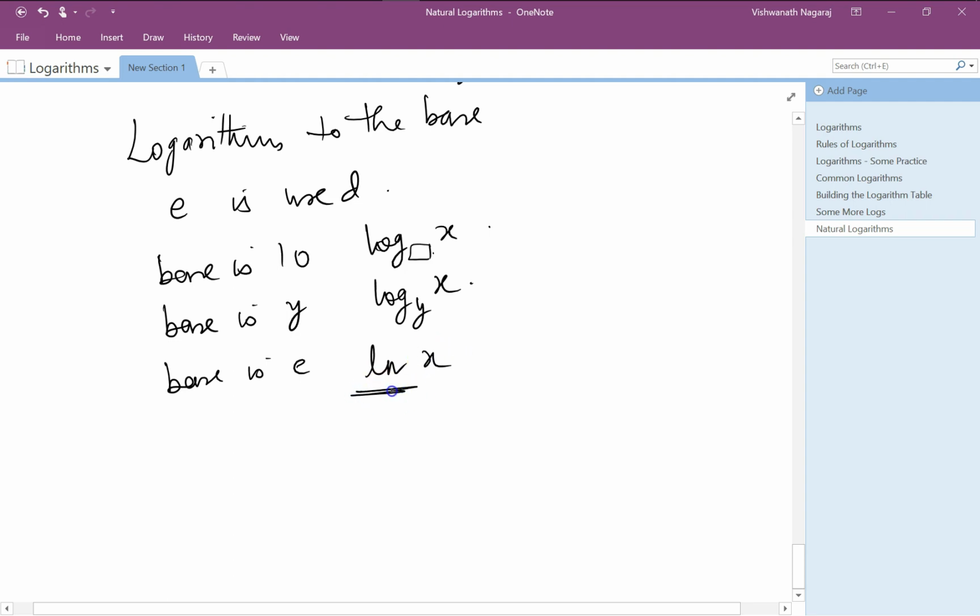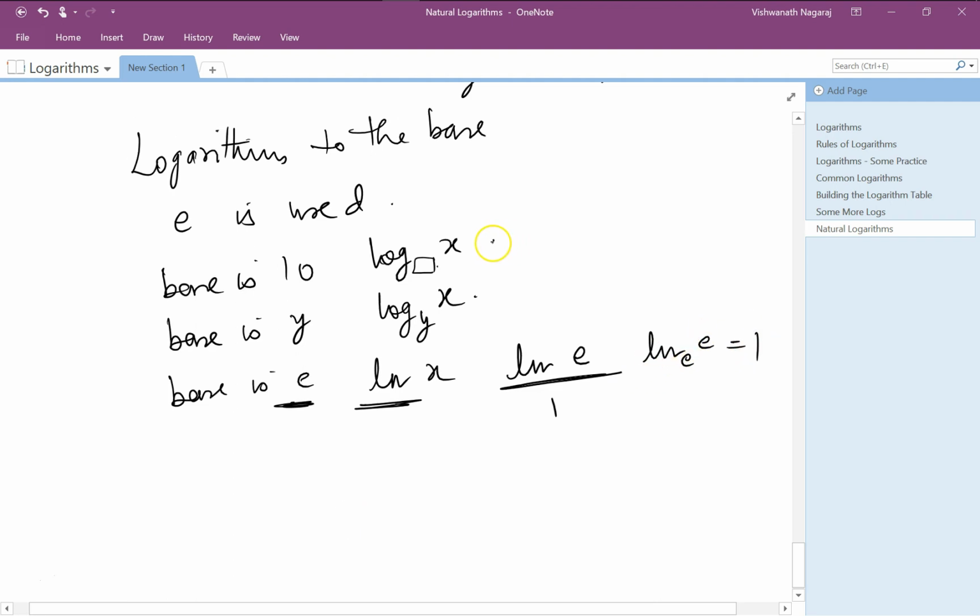So the moment you see ln, remember that the base is e. And whenever you see ln e, you can directly replace it with 1. Why? Because remember, even though it is not mentioned, the base is e. So log e of e will be equal to 1.